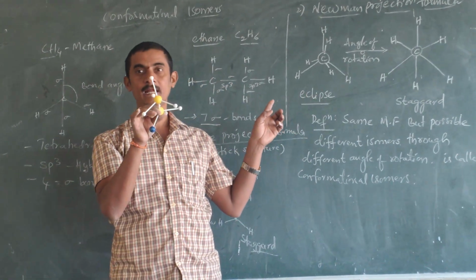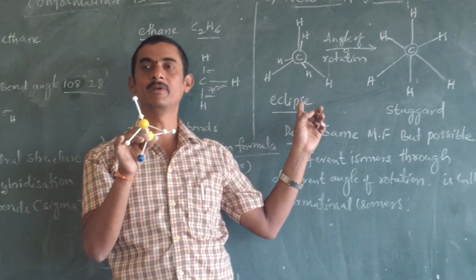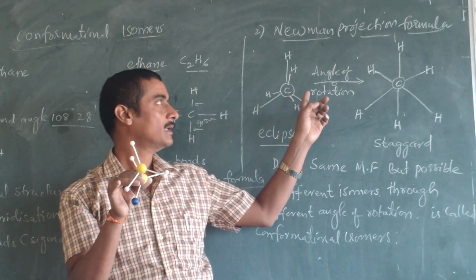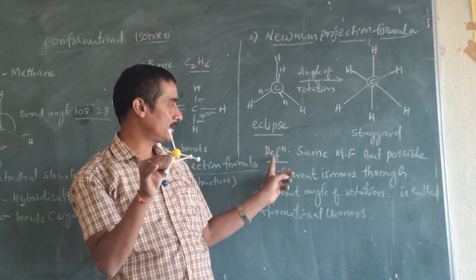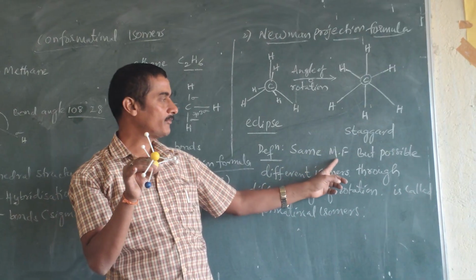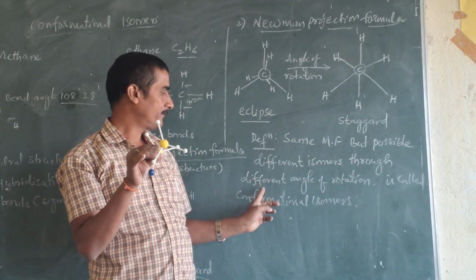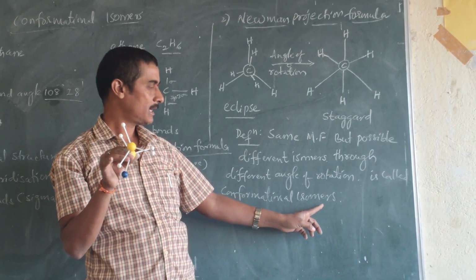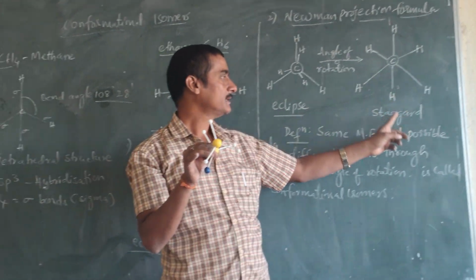The eclipsed structure has more energy content, and stability decreases; it is an unstable structure. Now go for the angle of rotation. We already discussed the definition: the same molecular formula but different isomers possible through different angles of rotation are called conformational isomers.